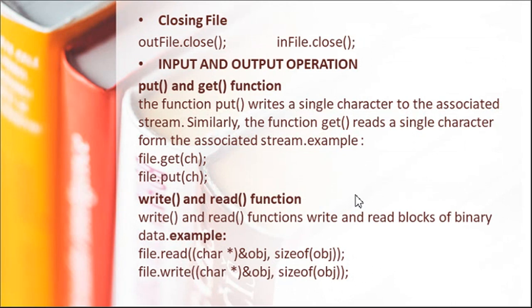Then the input output functions are put and get, which are only for single character reading and writing. There is another pair, write and read, for binary files. We convert the content into binary and put it into the file, using file.write with a char star, so we pass the object and the size of that object.